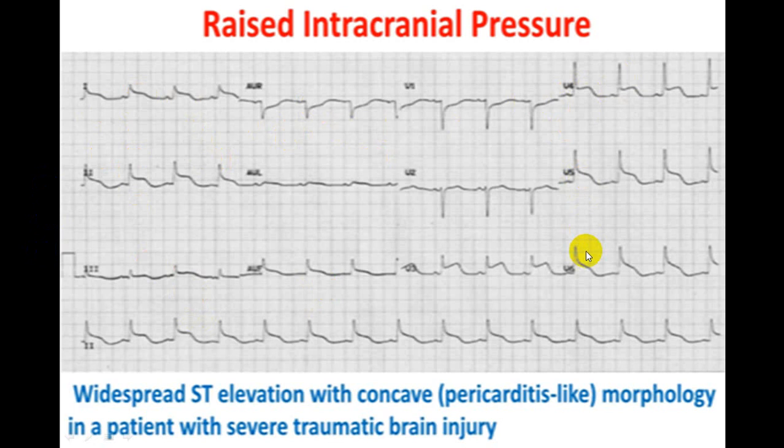Look in V4, V5, V6, even in V3, extensive, almost like pericarditis. You can see, sometimes misdiagnosed as pericarditis. But if the person has a history of head injury, suspect traumatic head injury resulting in intracranial hemorrhage, or there is a raised intracranial pressure.